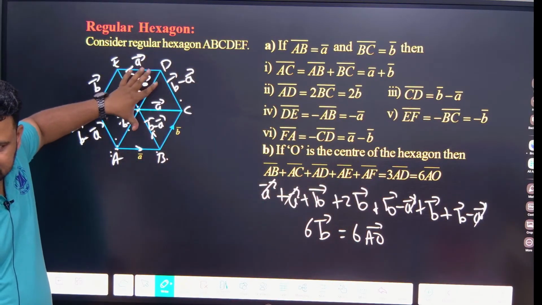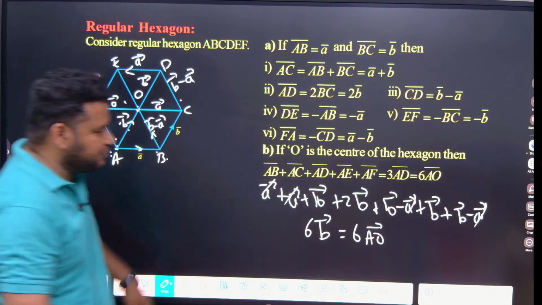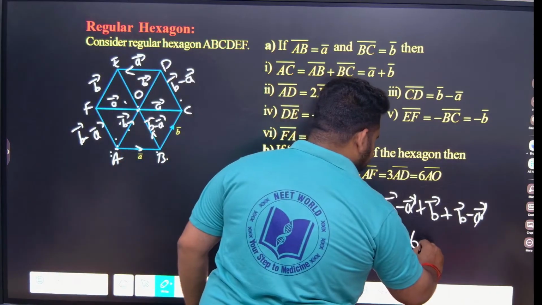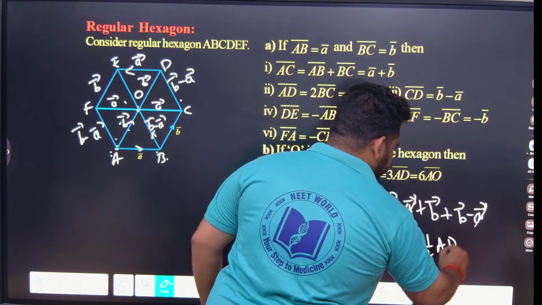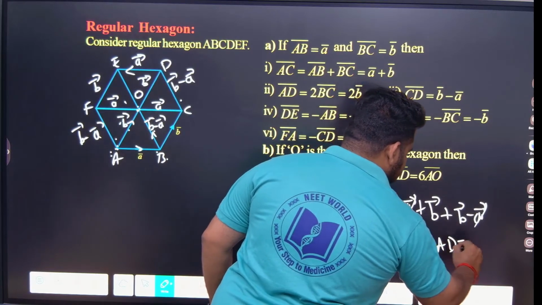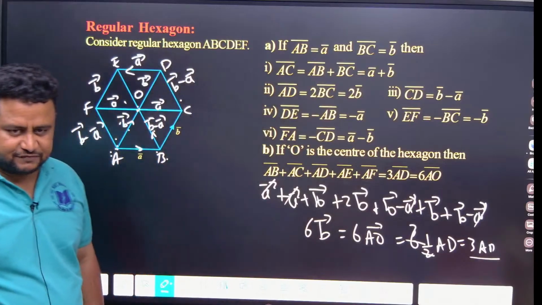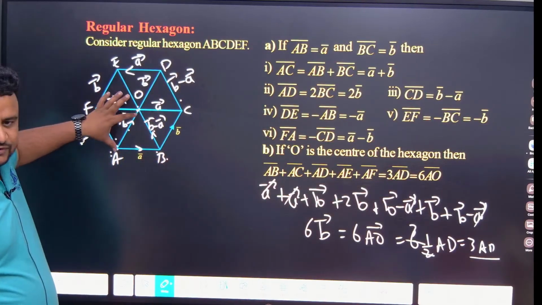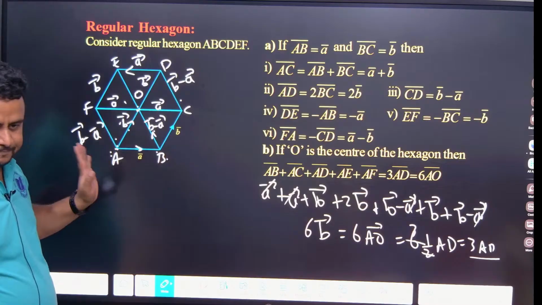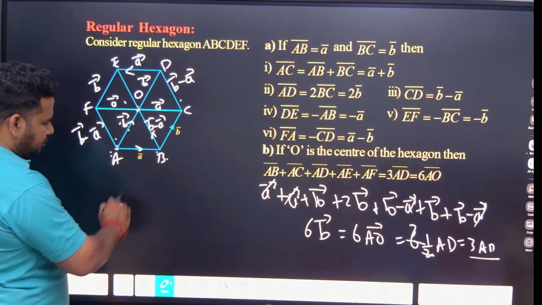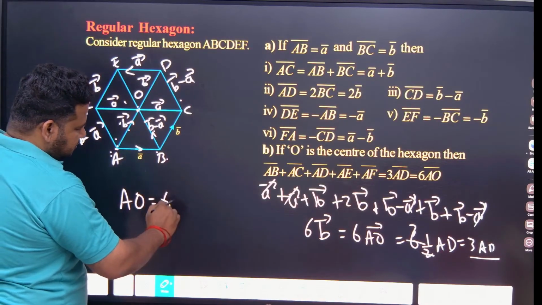AD is this full length. This AO is half of this. So 6 times AO can be written as what? Half of AD. So this will cancel. We'll get it as what? 3 times AD. Okay. So in a regular hexagon, if they give, this length will be equal to what? 6 times the length of B. Okay. AO will be equal to what? 6B.